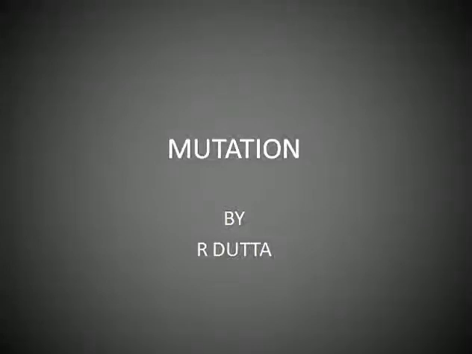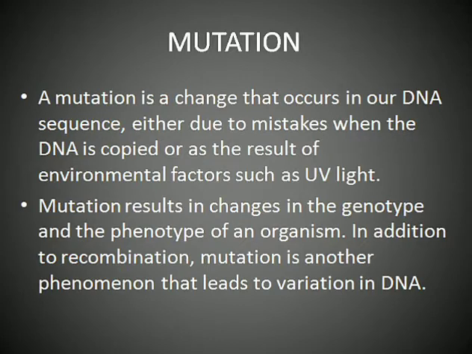Today we discuss mutation. Mutation is basically a change that occurs in our DNA sequence either due to mistakes when the DNA is copied or as a result of environmental factors such as UV light. Mutation results in change in the genotype and the phenotype of an organism.